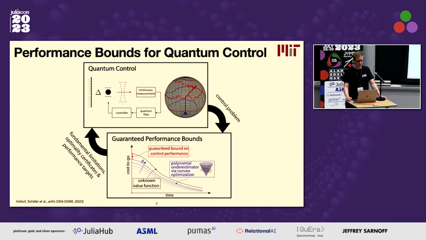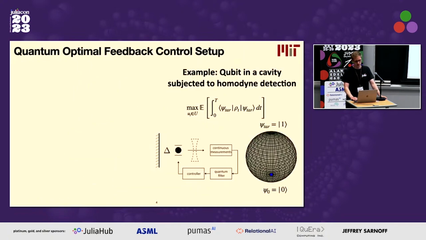And also from a practical perspective, these bounds can be useful because they can serve as witnesses of fundamental limitations. They can certify optimality of heuristically derived control policies or control sequences, say obtained via local optimization or machine learning, or even flat out serve as performance targets.